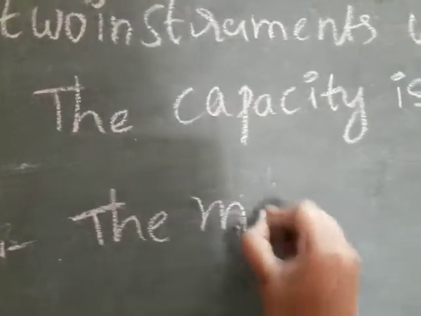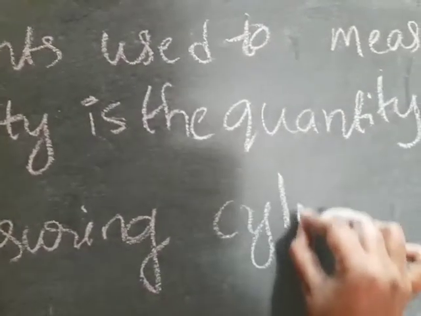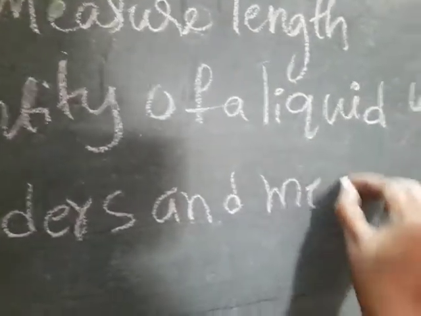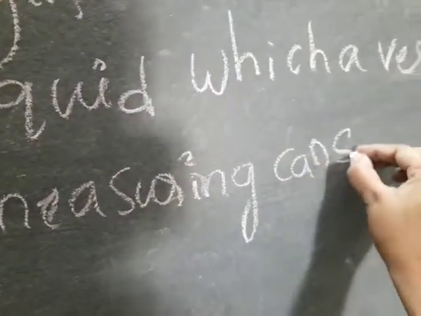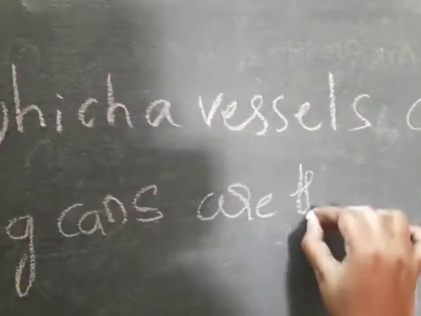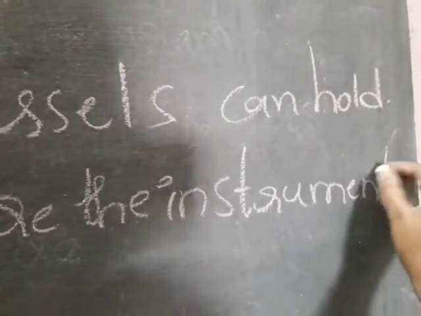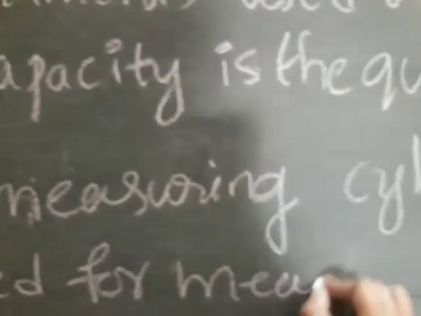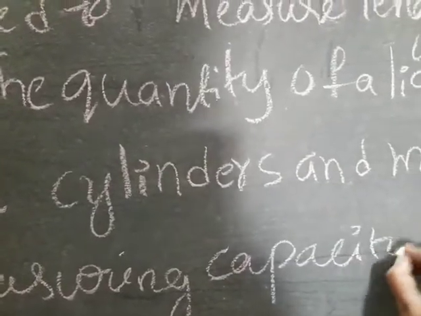The measuring cylinders and measuring cans are the instruments used for measuring capacity. Okay, fourth question answer.